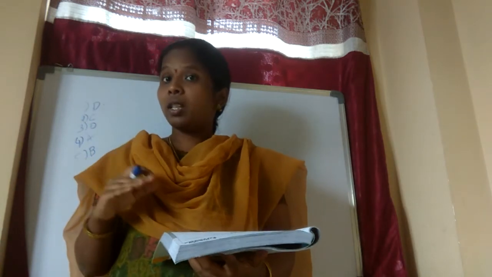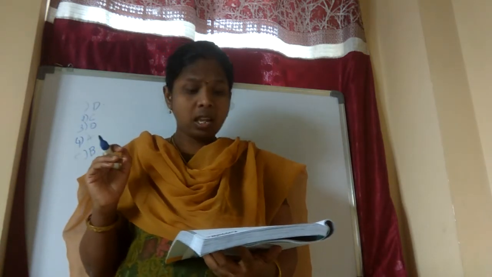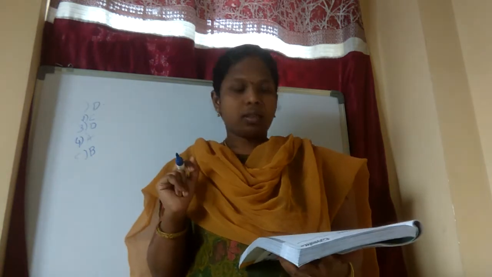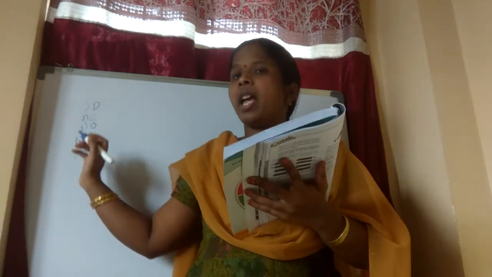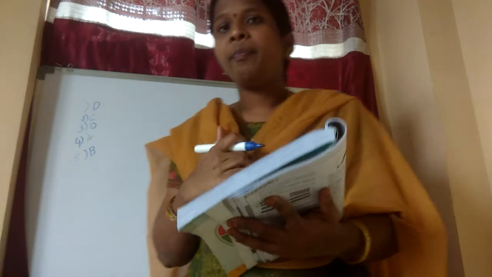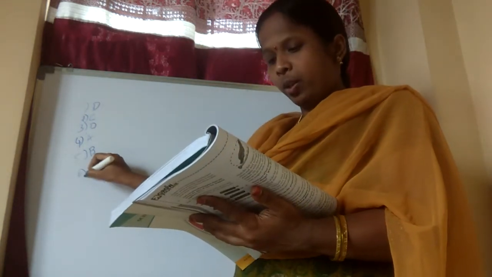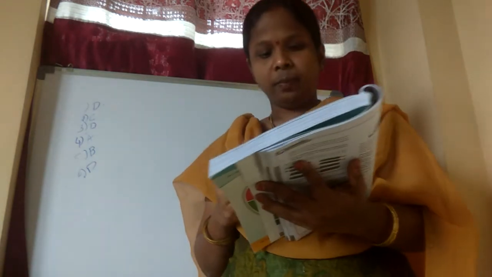So the next, natural magnet. In the story of the magnet, we read about this, right? So what is a natural magnet? See here: horseshoe magnet, ring magnet, disc magnet, lodestone. Which type of magnet is it, children? Lodestone is a natural magnet. So what is the option? Option D.